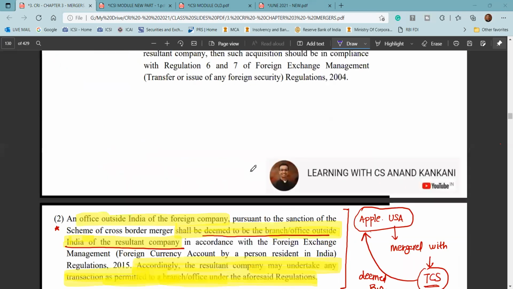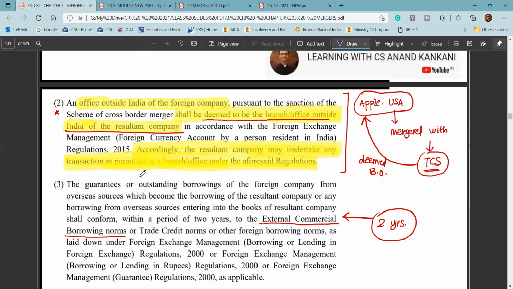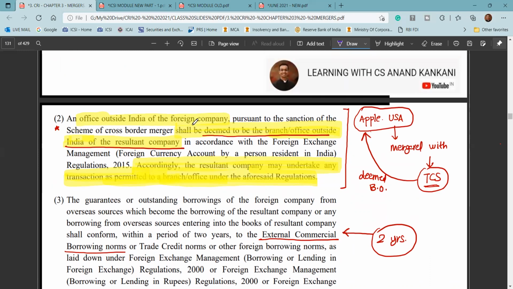Thereafter, the foreign office. Remember this. Again, this can be one of the exam questions, this part. The office of that foreign company would be deemed to be the branch office of the Indian company. Okay, this is in case of an inbound merger.